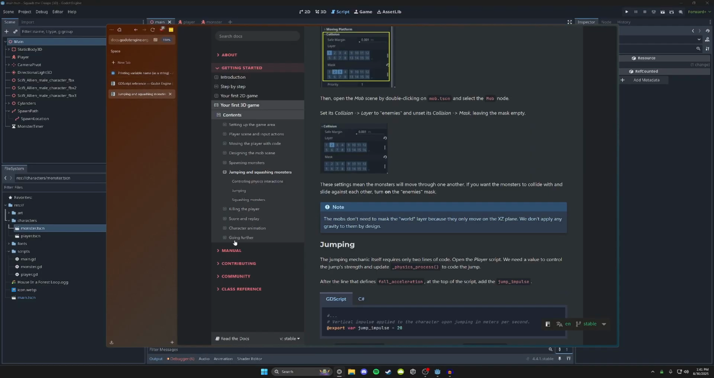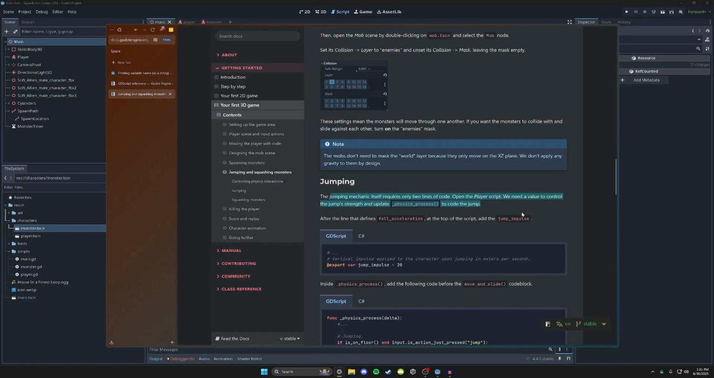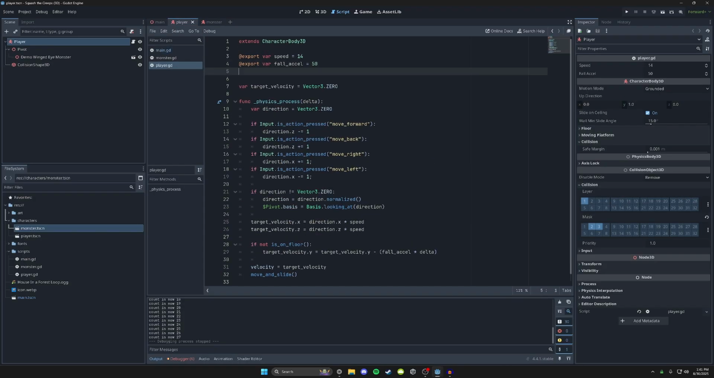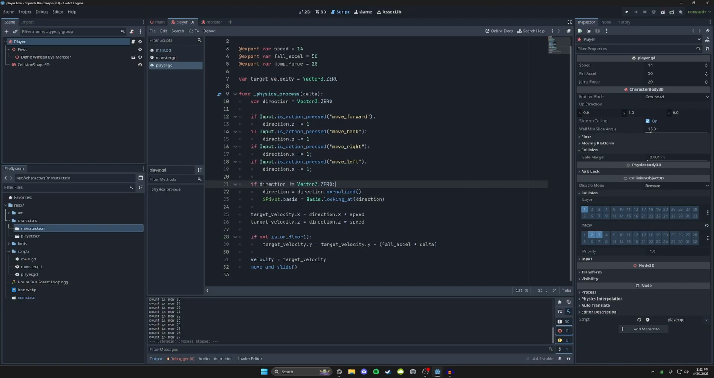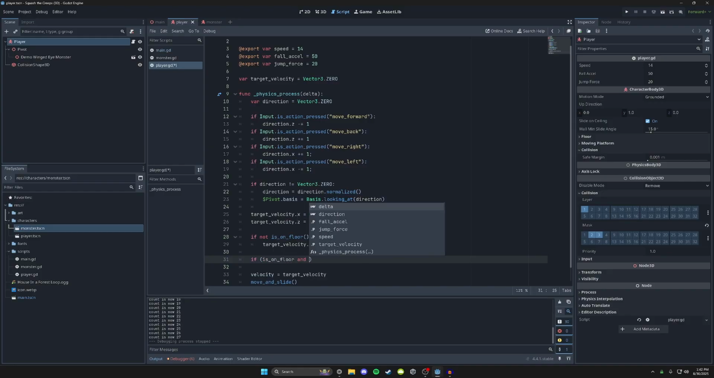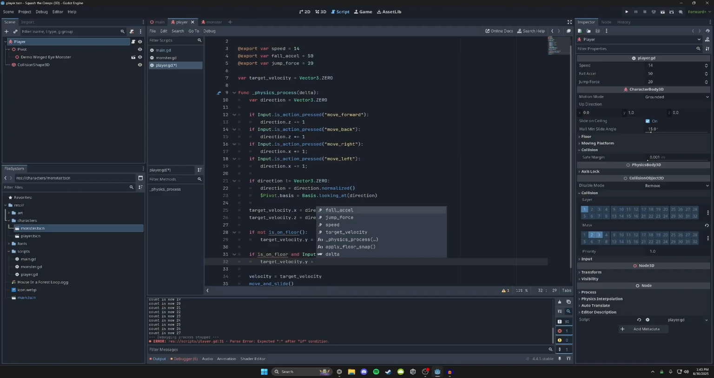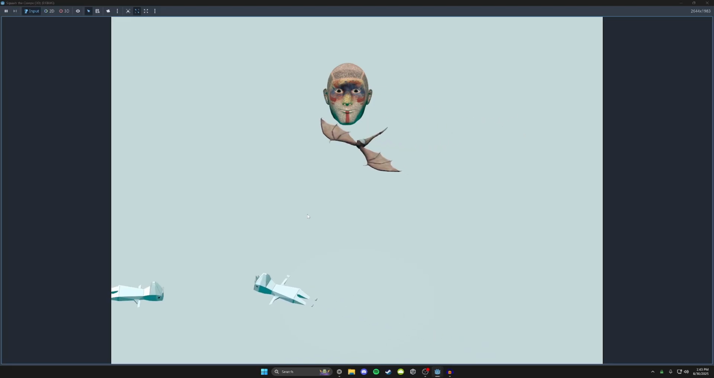Now that we've done our side quest, back to the actual task at hand. Jumping. Let's go back to our player. We need a jump force speed, I guess. So export var jump force equal to 20, and then if is on floor, and I'm doing parentheses, and Input dot is action pressed, we want to do just pressed jump. And then we set target velocity dot y to equal our jump force variable. Cool. All right, now we can jump.